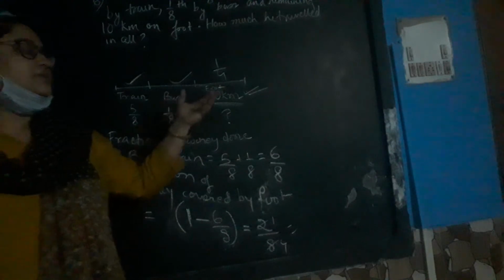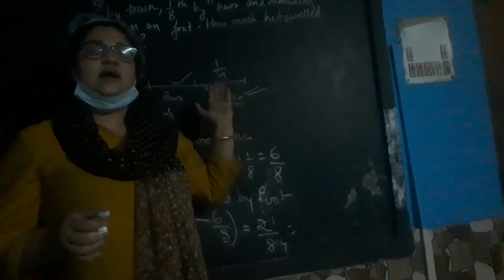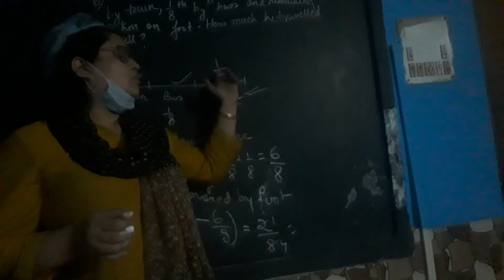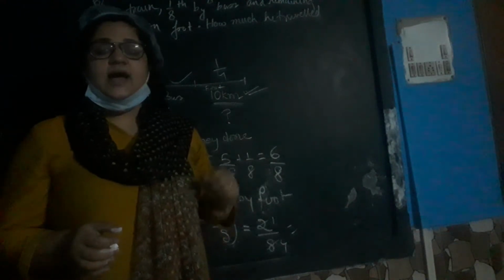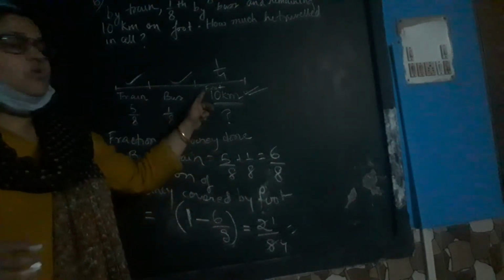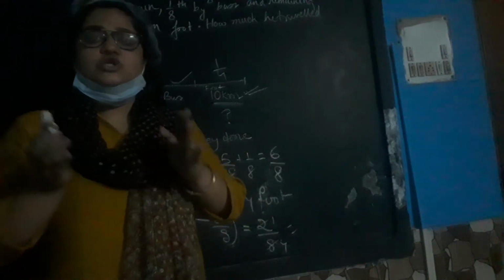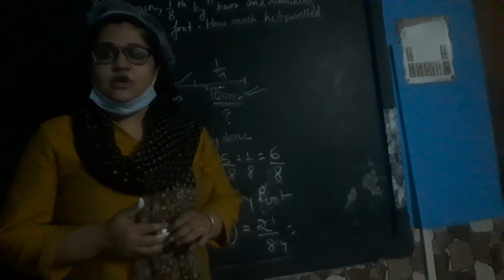Similarly, if I say that I have walked 1/4 of the journey, and at the same time I have walked 10 kilometers, then 1/4 of the journey should match with 10 kilometers.